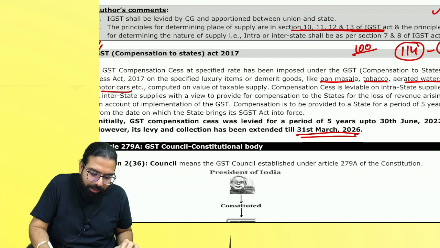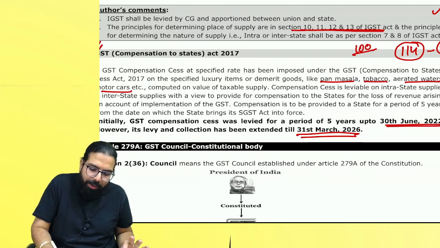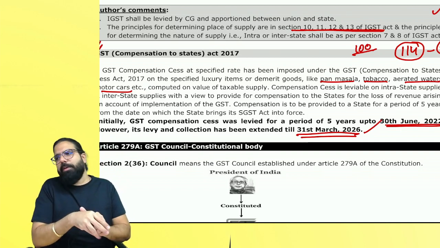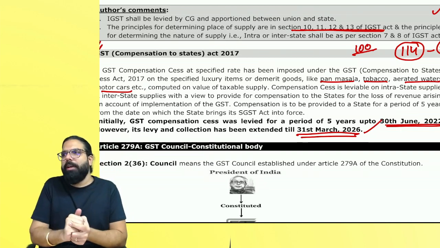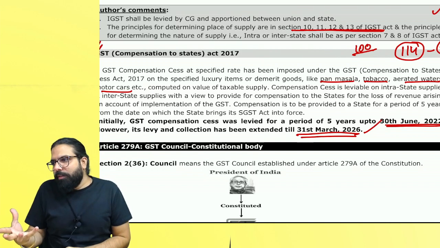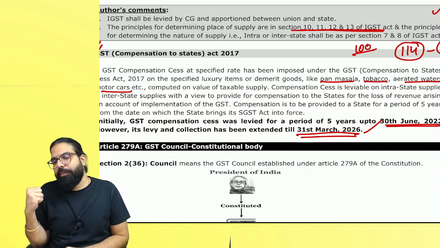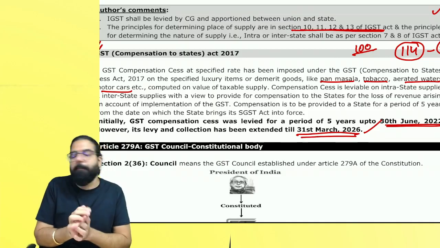Earlier it was applicable till 30th June. Now extended till 31st March 2026. Are we clear, everyone? Government has extended the applicability. GST compensation says this much only is required. You should just know what GST compensation says. Are we all 100% clear?